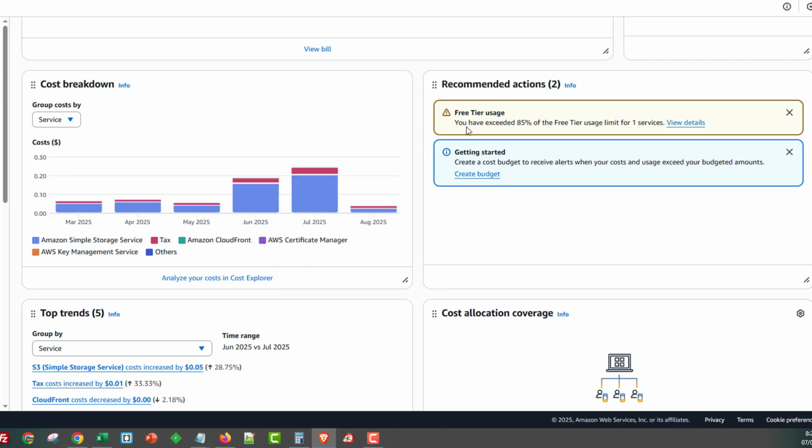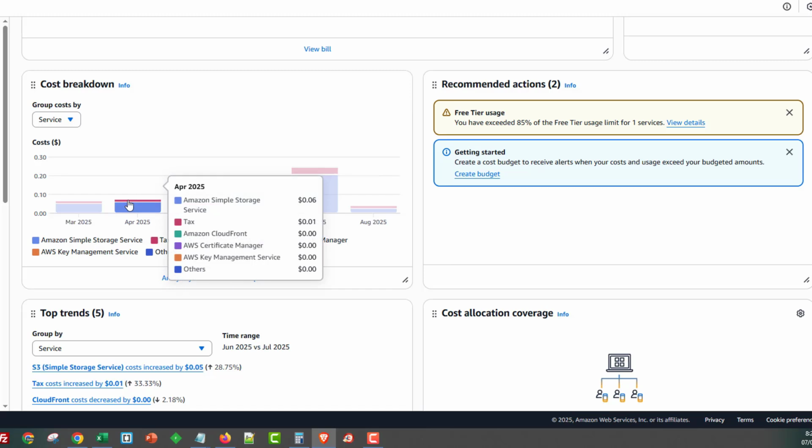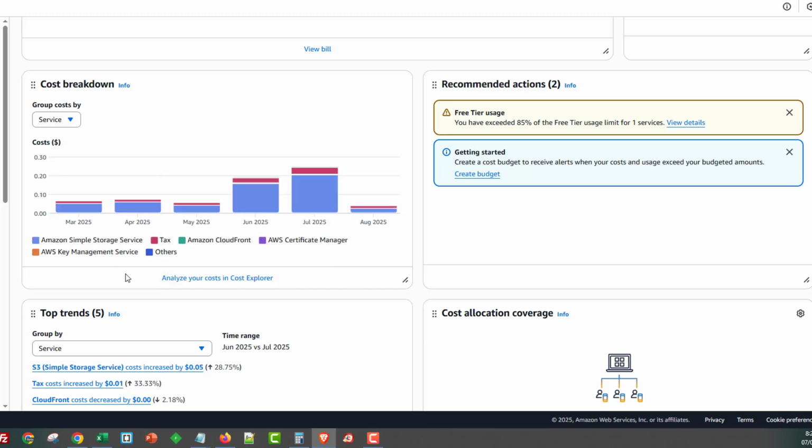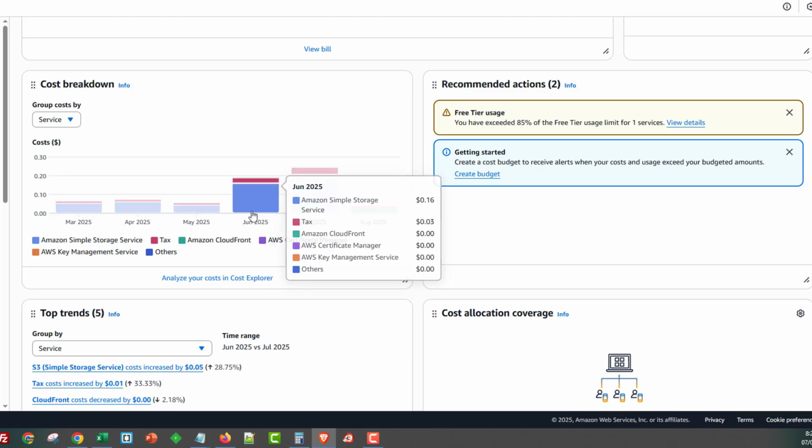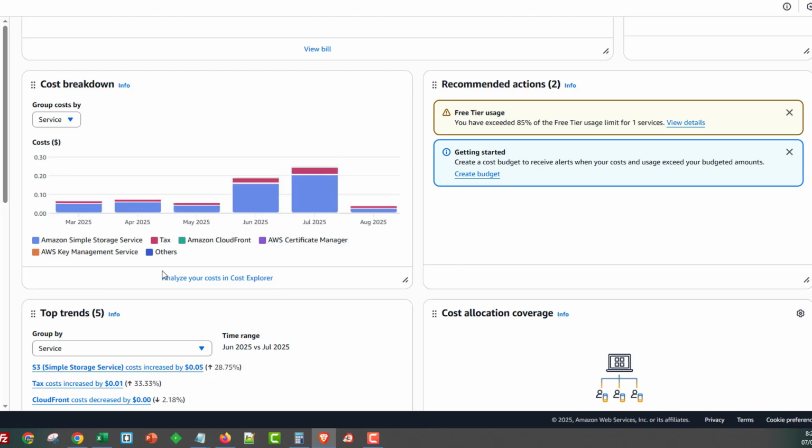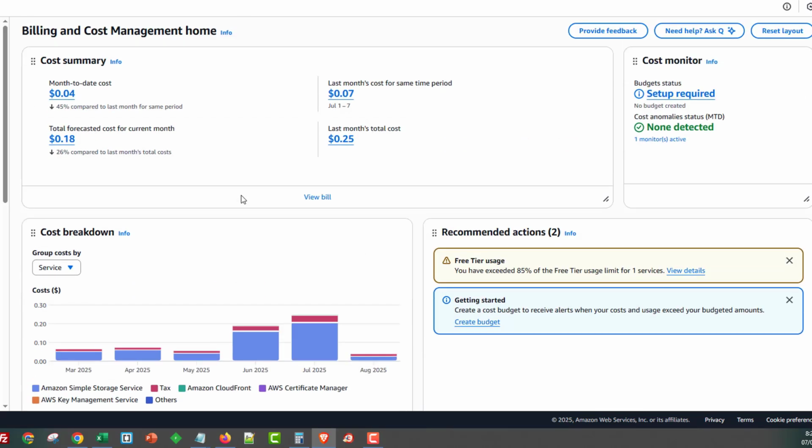When it comes to S3, you have this free tier. But it's not the actual storage that we're exceeding, it's the amount of requests that we're making. Because I keep creating new sites month after month on this same one, I'm using more requests than actual storage. What I'm trying to explain here is that if I didn't create any more sites on here, my costs would go down to 0, even with all these sites continuing to be hosted. And that's because we get 5 gigabytes for free. It really is extremely cheap, guys. That's all I'm going to say to you.